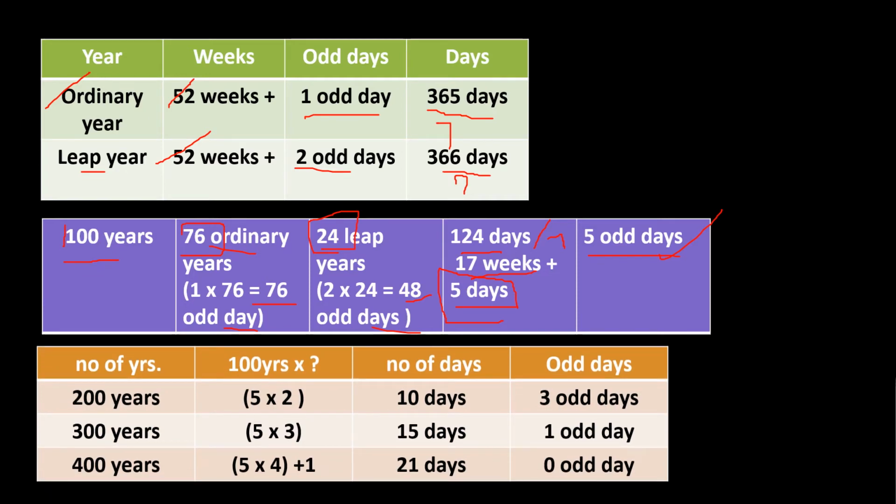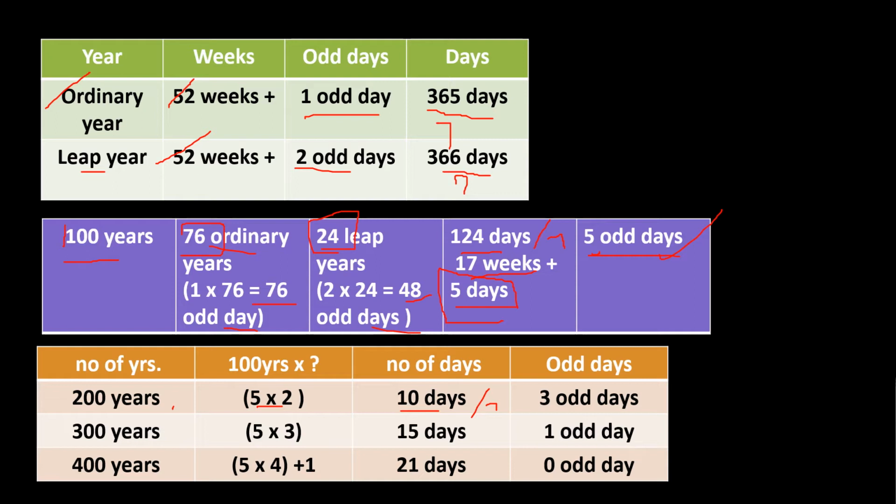Next is for 200 years. So we know that for 100 years, 5 odd days will be there. For 200 years, we will be multiplying it by 2. So 5 into 2, we get 10 days. If we divide this 10 by 7, we get 3 odd days.